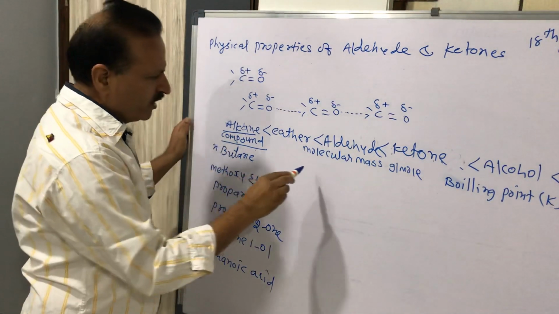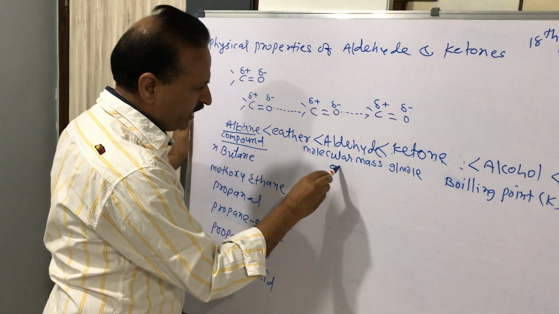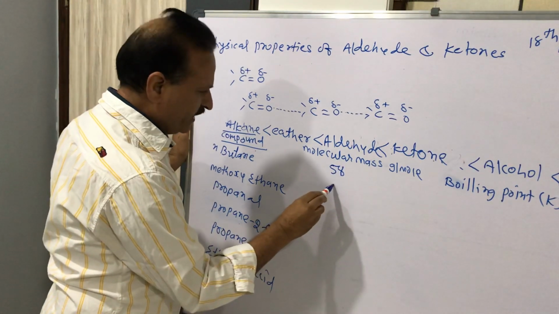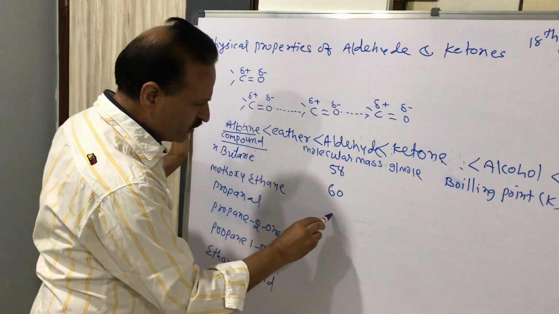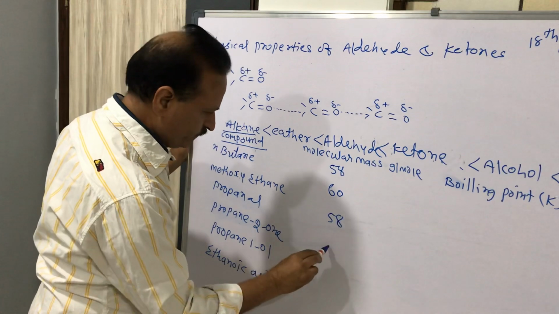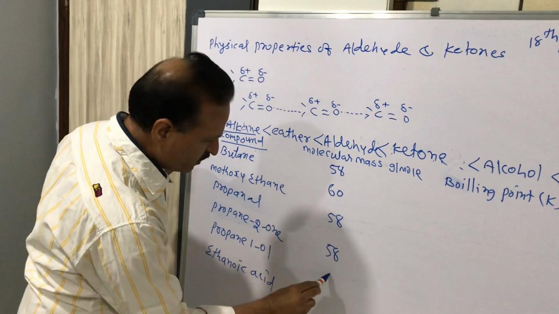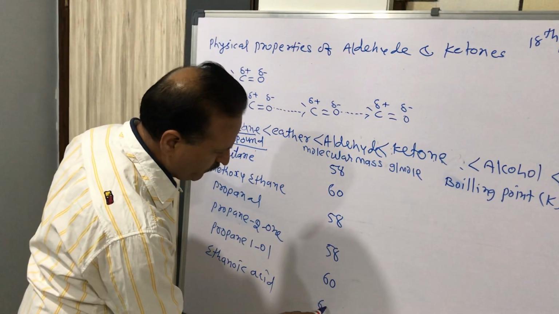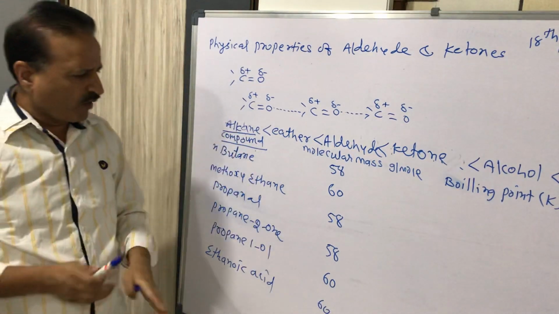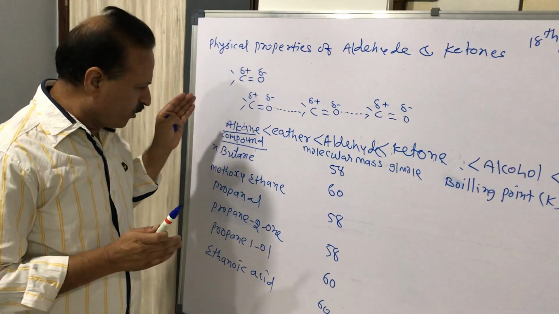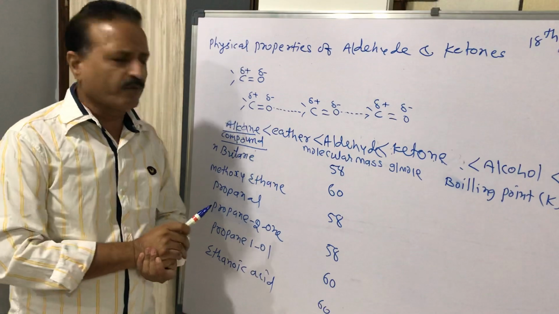So butane's molecular mass is 58, then 60, then 2 times 58, and then 2 times 60. This is the order of the molecular mass of all the given compounds.